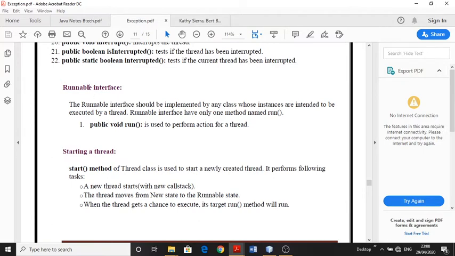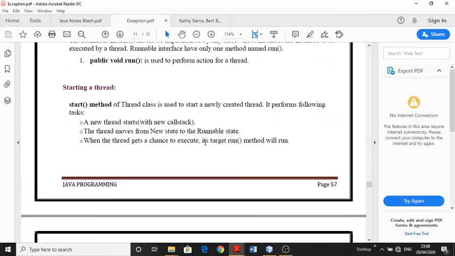And in the runnable interface, there is only a single method, that is the run method. And we must override this run method in whichever class this runnable interface is implemented. So, starting the thread.